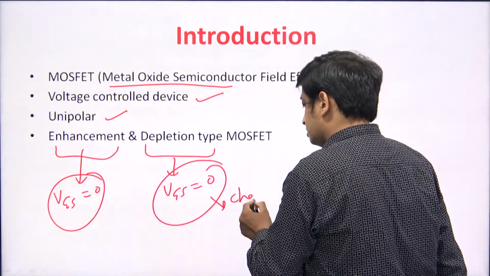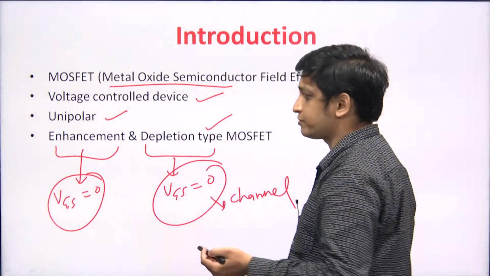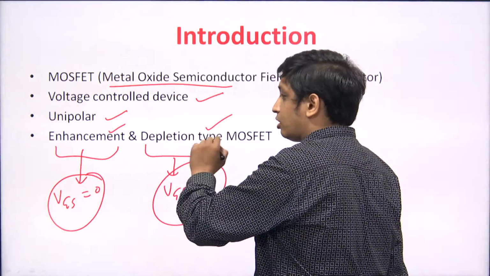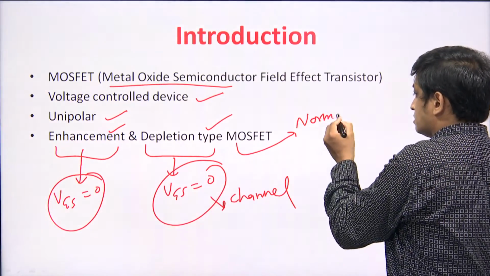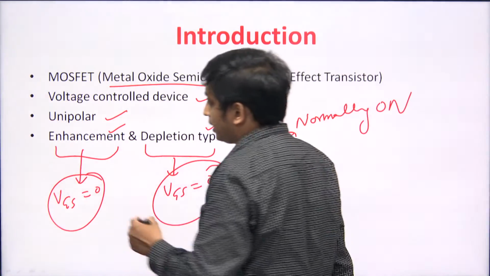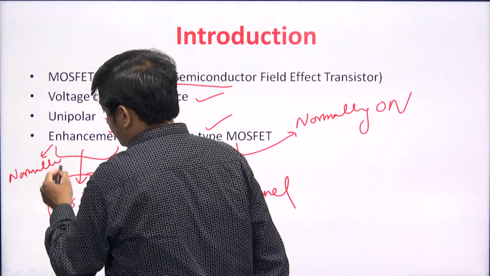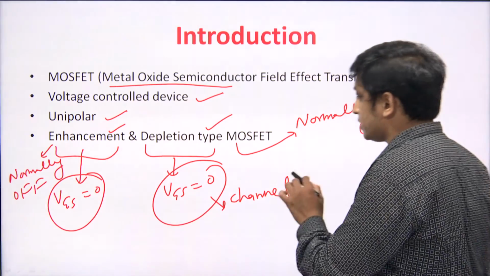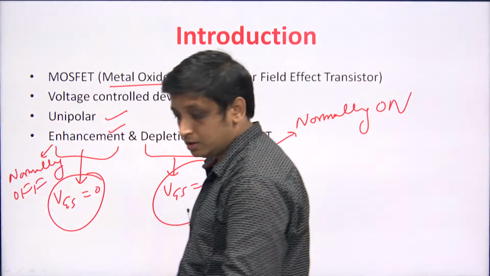That is why the enhancement type MOSFET is called normally off, and the depletion type MOSFET is called normally on, because there is a channel at VGS equal to 0.